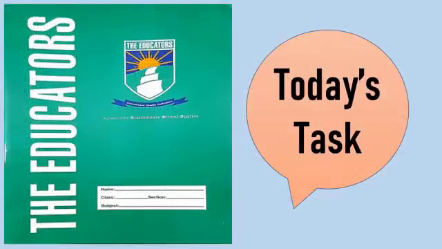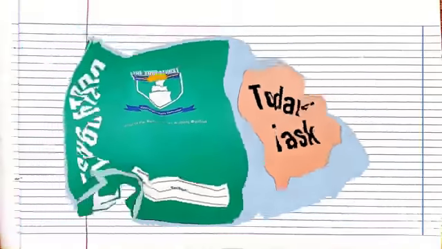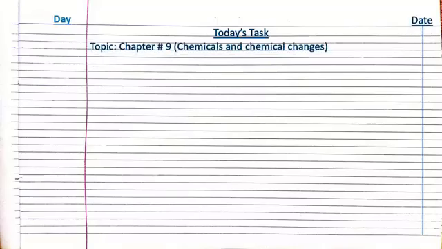So dear students, now it's time for your notebook work. So get ready for your today's task. So dear students, firstly write today's task, date and day on this page. Then write the topic, and the topic is chapter number 9, chemicals and chemical changes. Then write the caption, which is part C, answer these questions.